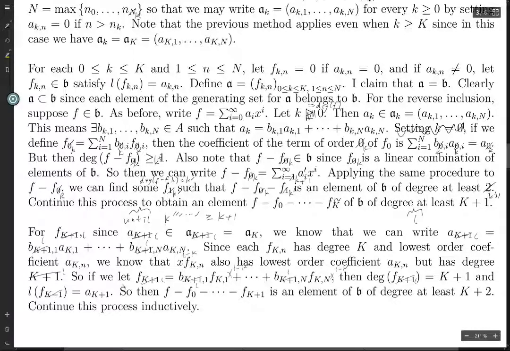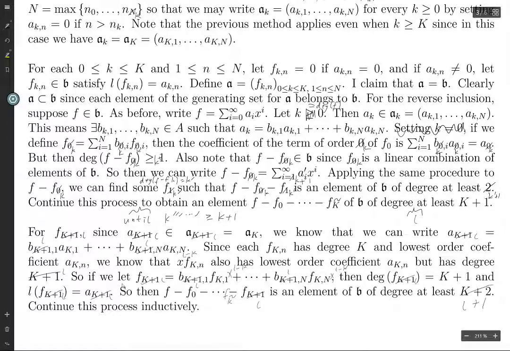And its lowest order term is A sub L. And so then if you take this and you subtract K tilde, and then you subtract F sub L, then this is an element of B of degree at least L plus 1. And now we continue this process inductively.